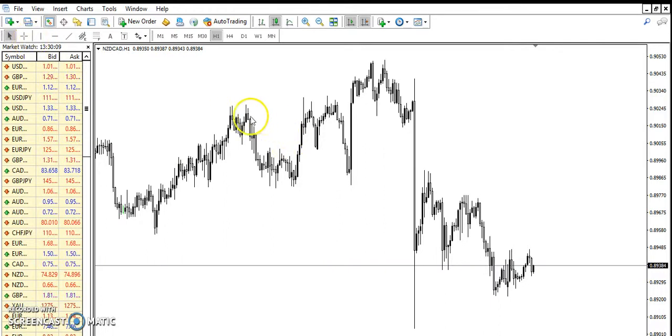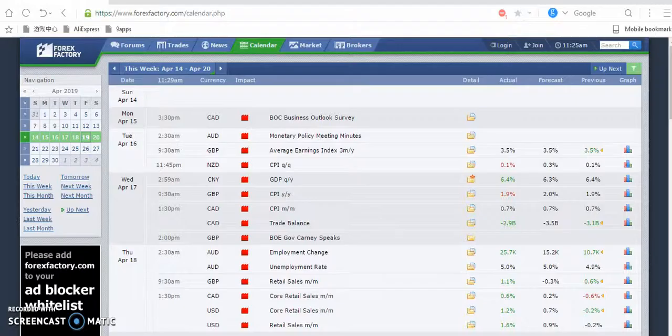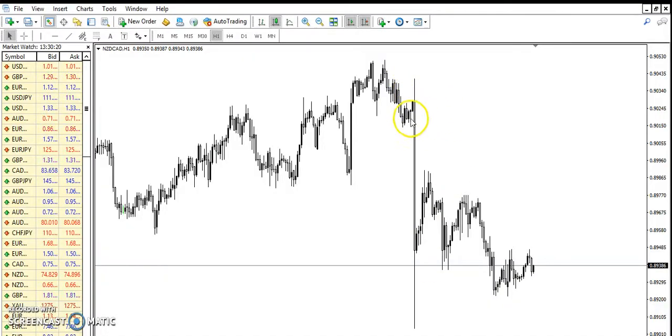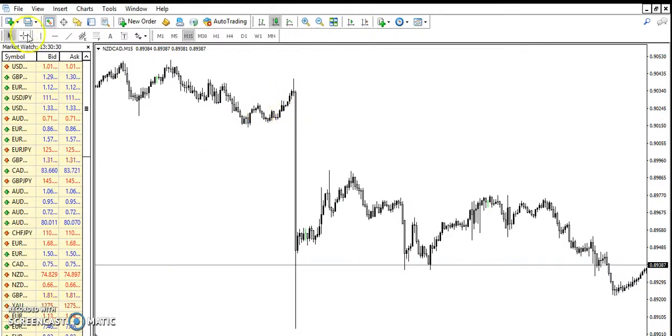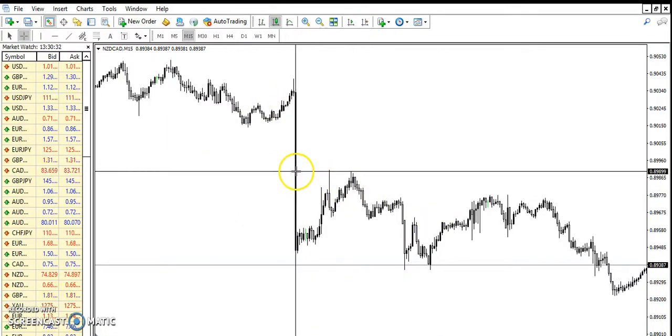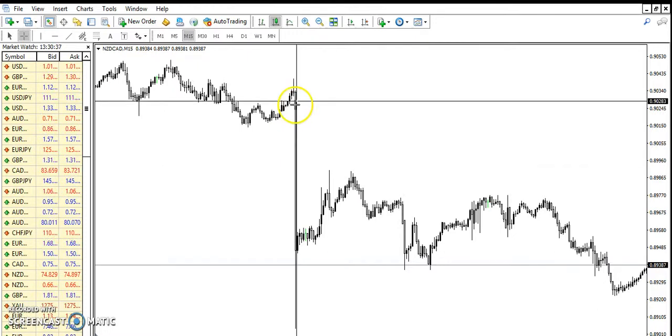So the time the news happened was 11:45, right? I should be getting the news 2 hours later, right? 2 hours later. So that makes this the news that happened. So I can adjust it so that I check 11:45, 12:45, 1:45, right? So I can just check this one, and see when the news came out. I can bring this one here. All right, this is my news. What did you see? 1:45, exactly the time the news came out, right?